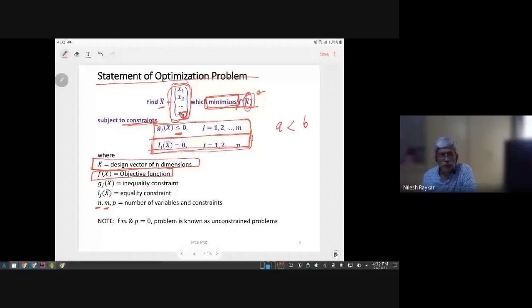That is the size of your design vector. m is the number of inequality constraints, and p is the number of equality constraints. You don't have to remember this, but I'll be using the book by S.S. Rao for most of the part.